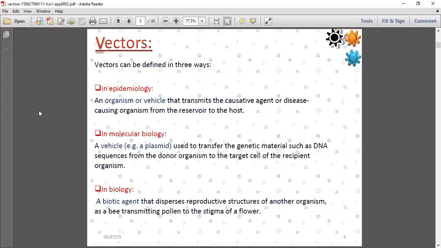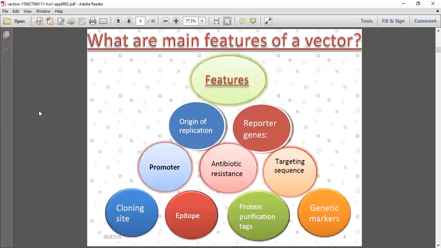It's nothing but they are acting as a transporter or a vehicle which is used to transfer the infection or the disease from the donor to the target cell, from the donor or reservoir to the host, or reservoir to the host. That is called vectors. So what are the main features of a vector?